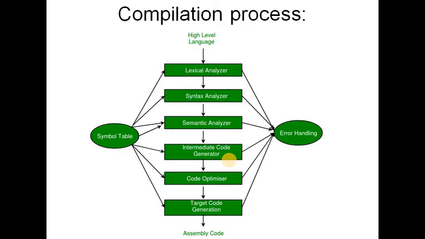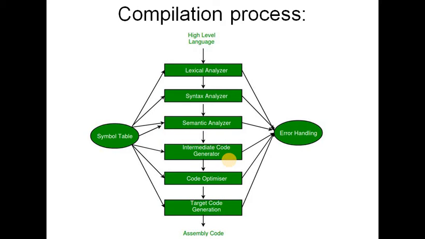And what about code generation? We mention this term as target code generation. In this phase, the code generator takes the optimized representation of the intermediate code and maps it to the target machine language. The code generator translates the intermediate code into a sequence of generally relocatable machine code. The sequence of machine code instructions performs the task as the intermediate code would do. So these are the actual processes.